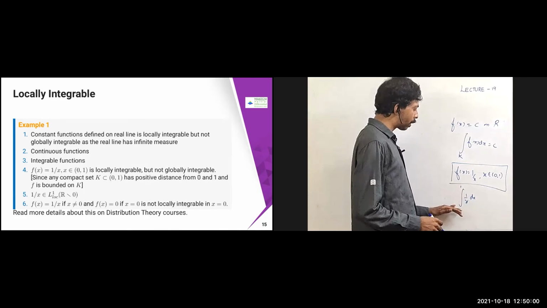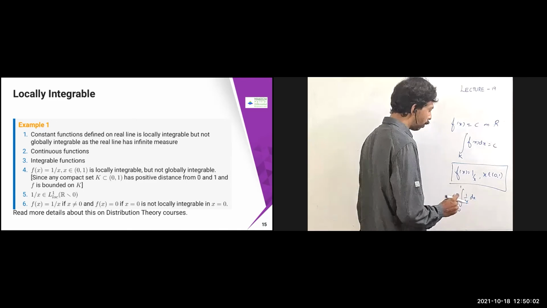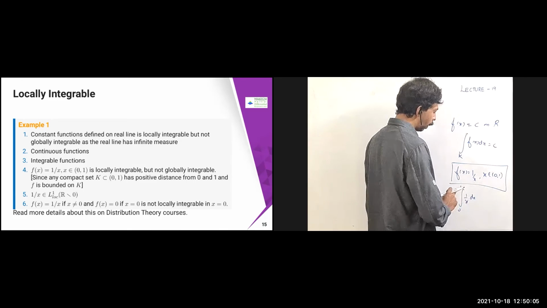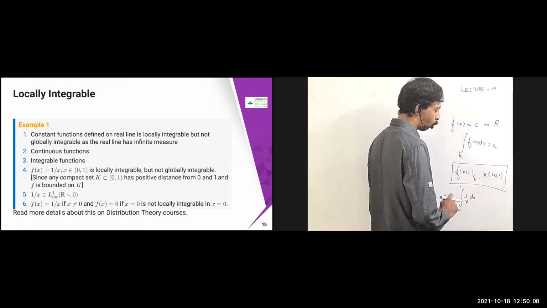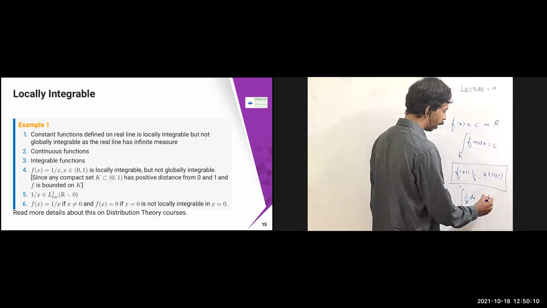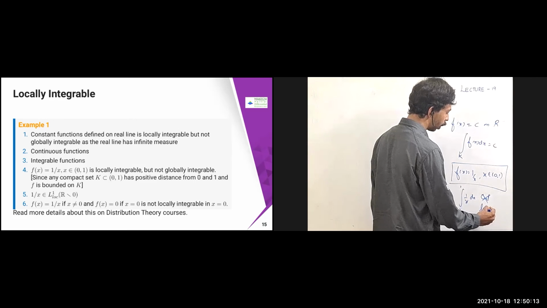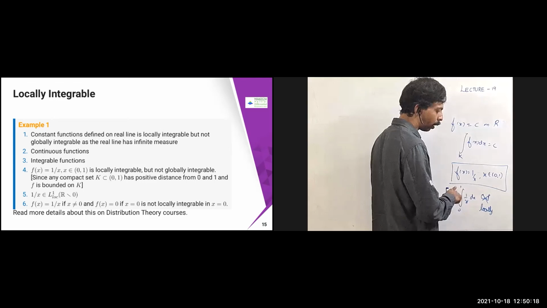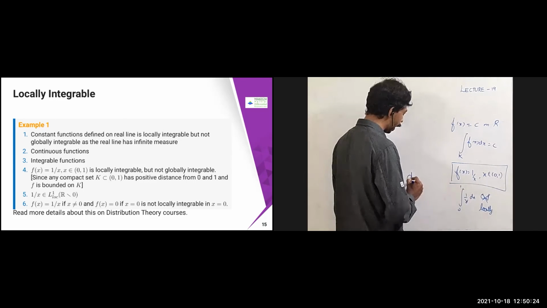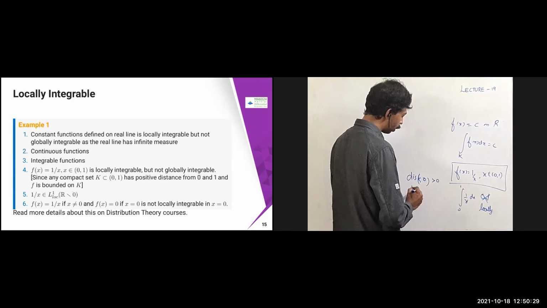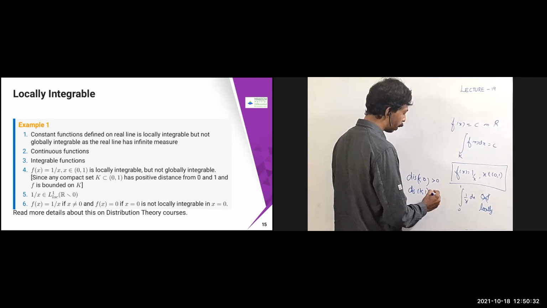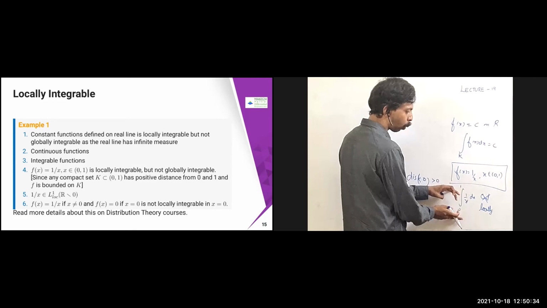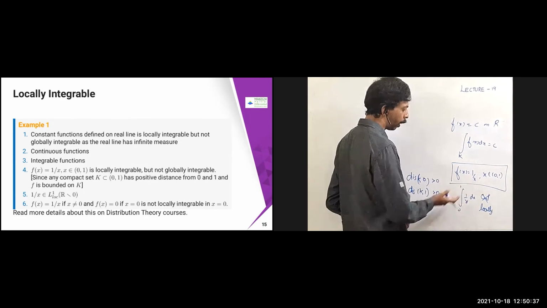But if you take any compact subset K of (0, 1) which has a positive distance from 0 and 1, then f is bounded on that K. Therefore, it is going to be locally integrable. This is not globally integrable, but locally integrable. The set should not be near 0, and it should not be near 1 also, because the distance between K and 0 should be positive, and the distance between K and 1 also should be positive. That means it is far away from 0 and 1. Therefore, you are going to get local integrability.